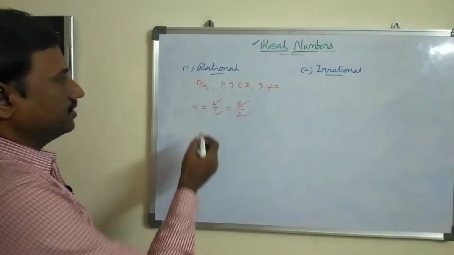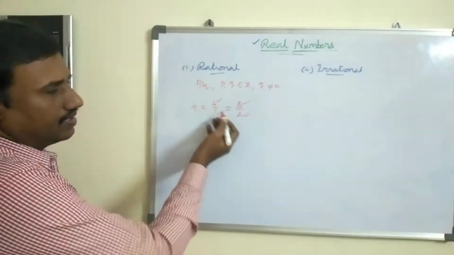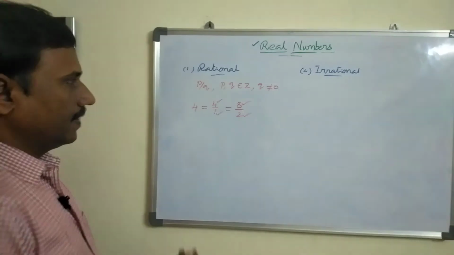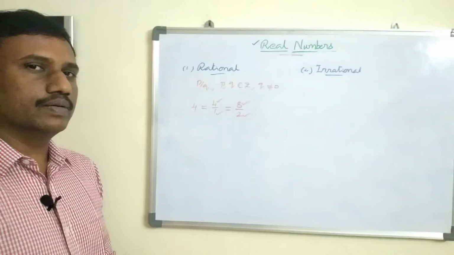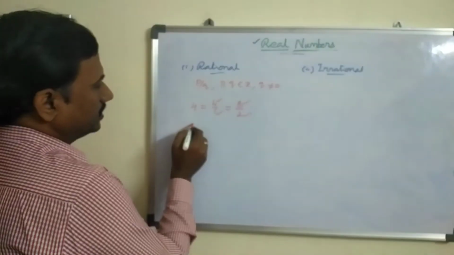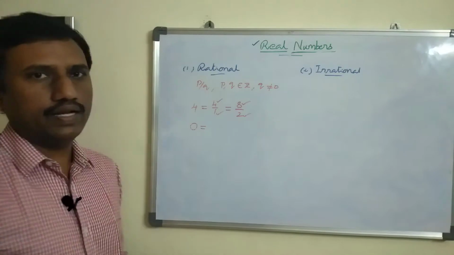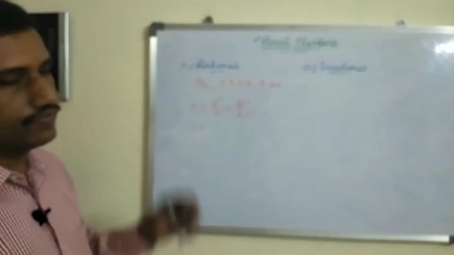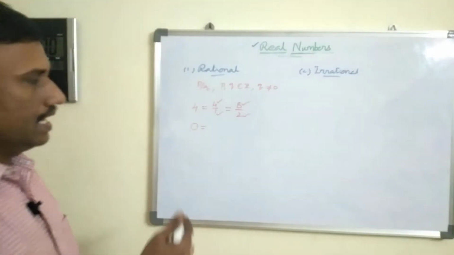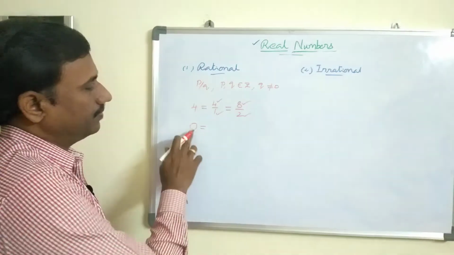Okay. That means you can prove all natural numbers are rational like this. Similarly, all whole numbers are also rational. What is the difference between natural and whole numbers? 0 only is extra. That means if you are able to prove 0 is rational, then automatically the remaining ones we already proved here. For example, 4 only we take. You can take any other natural or whole number. Here 0 is the main difference between natural and whole. That's why I am taking 0.